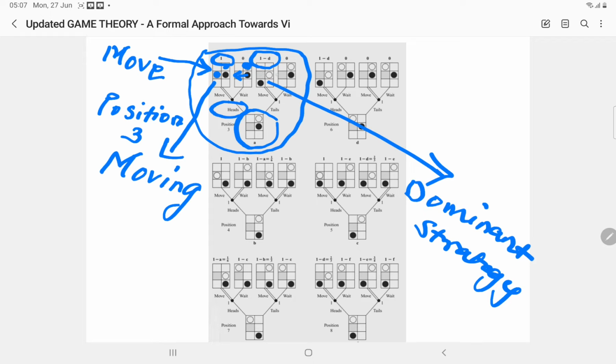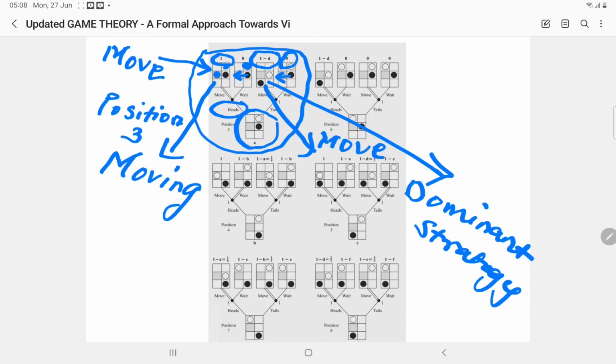Please see once again. After moving, I will definitely win. No, after moving, there is a probability 1 minus d. But if I remain stuck there, then black will definitely get his turn and he will move 1 place or 2 places. And the final rule has an exception that either you can move 1 place or 2 places. So he will win. So probability is 0. So that is why it is optimal to move.